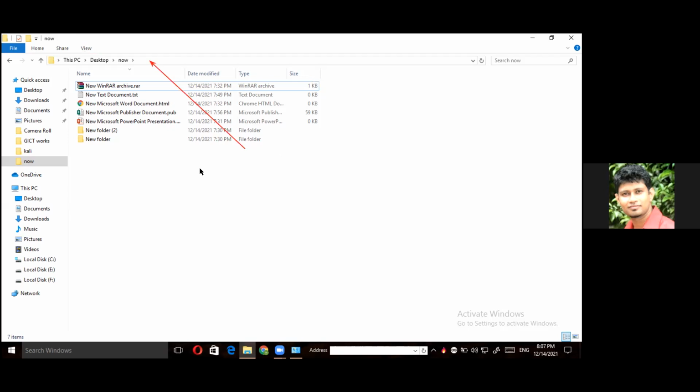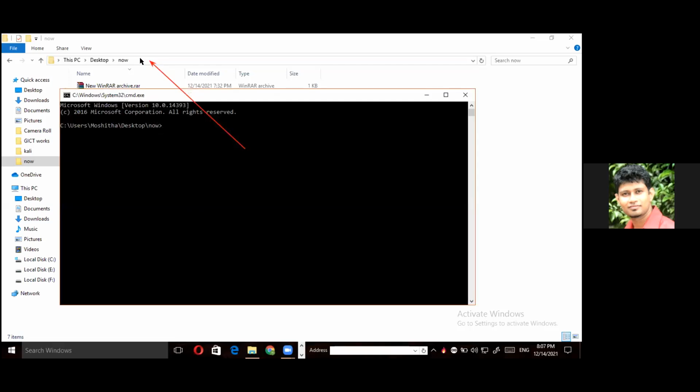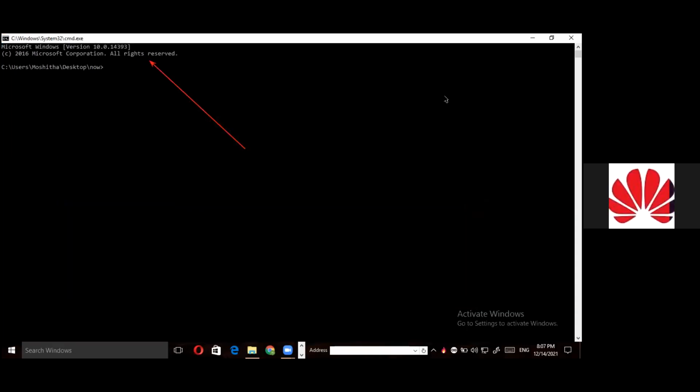I clicked near the head of the arrow. No, not a right click, just a normal click. Then type CMD. CMD. Press enter. Okay, now you can see the command prompt there.